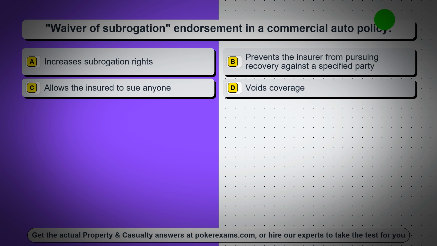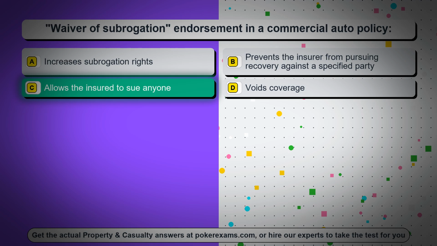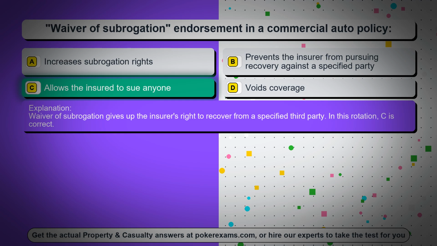Question 65. Waiver of subrogation endorsement in a commercial auto policy: option A, increases subrogation rights; option B, prevents the insurer from pursuing recovery against a specified party; option C, allows the insured to sue anyone; option D, voids coverage. The correct answer is option C, allows the insured to sue anyone. Waiver of subrogation gives up the insurer's right to recover from a specified third party. In this rotation, C is correct.